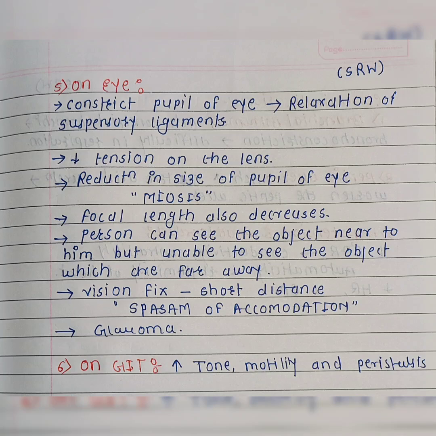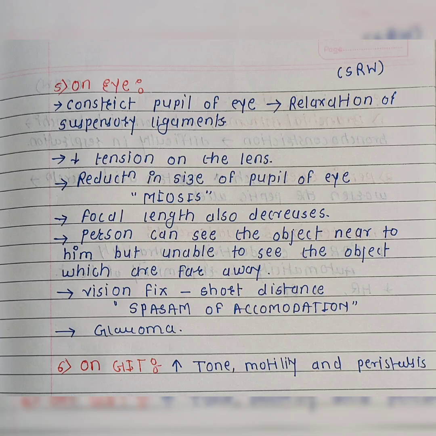As acetylcholine reduces the intraocular fluid, it is also used in the treatment of glaucoma. Then on the gastrointestinal tract, it increases the tone, motility and peristalsis.